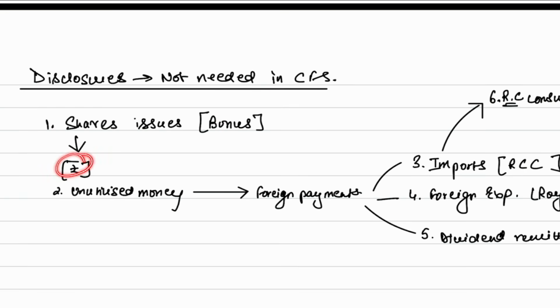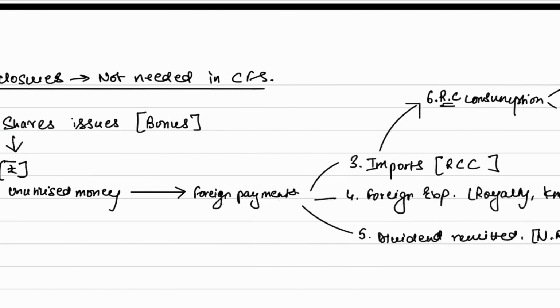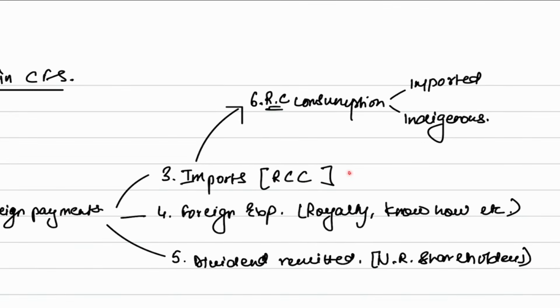So there is money and that money is unutilized. So you give the disclosure of the unutilized money out of the share issue. Then talk about the foreign payments. Out of the unutilized money, you did some foreign payments. Three types of payments you did: material, services, and whatever was left was given as dividend. So imports of raw material, components and capital goods; foreign expenditure on royalty, know-how, etc.; and whatever was left was given as dividend remitted to the non-resident shareholders.